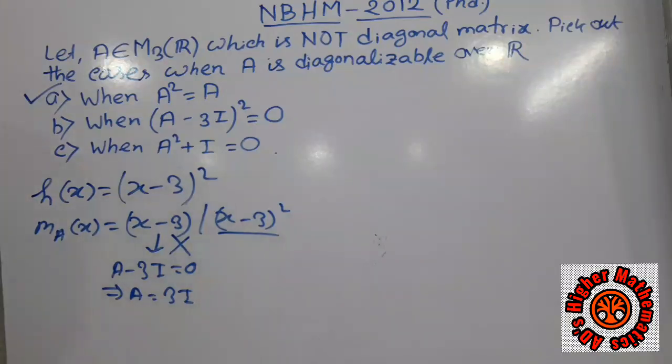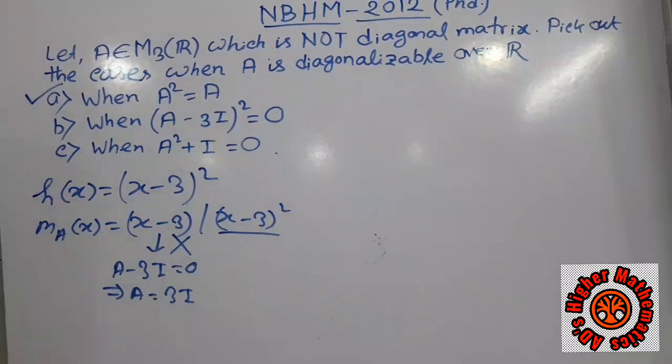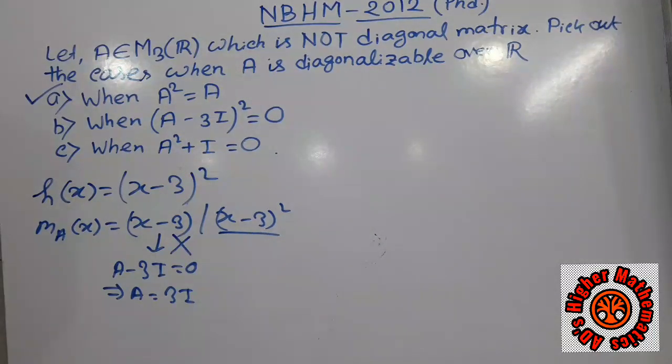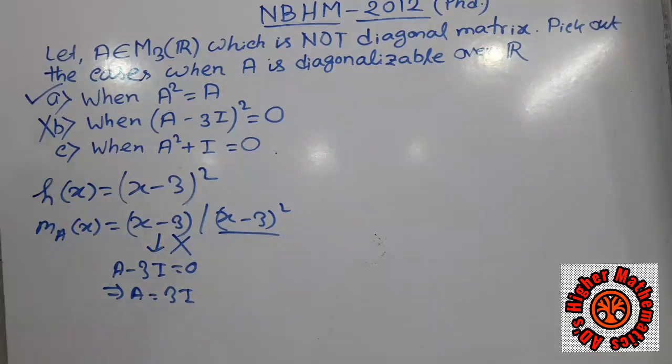Since the minimal polynomial of this matrix does not contain distinct linear factors, here it is one factor with power 2, so it is not a product of distinct linear factors, by the previous result on diagonalizability of a matrix in terms of its minimal polynomial, we can say that the matrix which satisfies this condition is not diagonalizable. So for option B, the matrix is not diagonalizable.